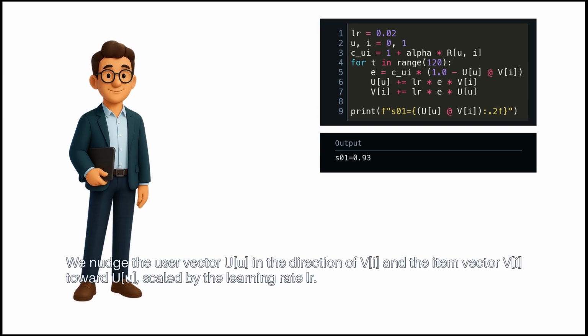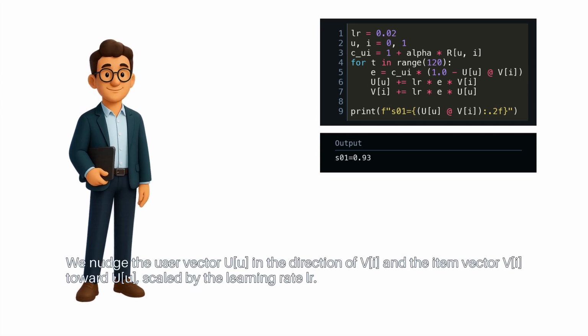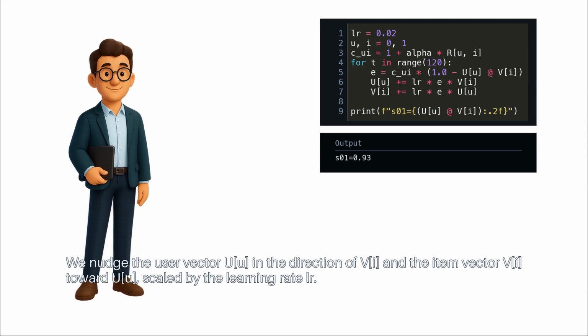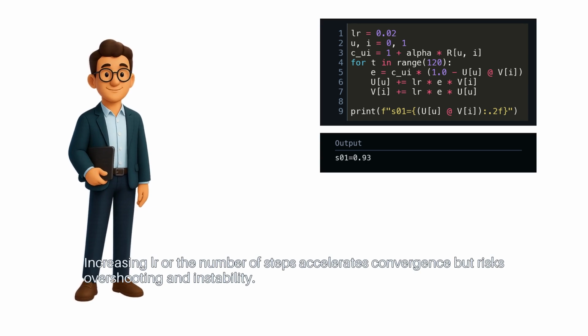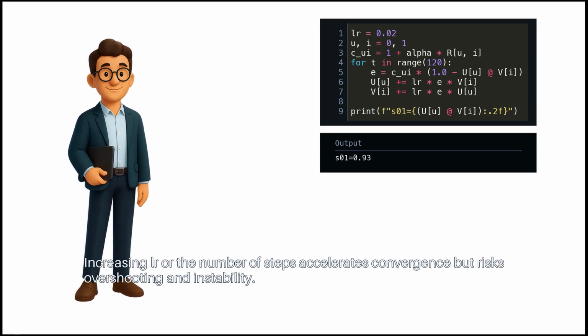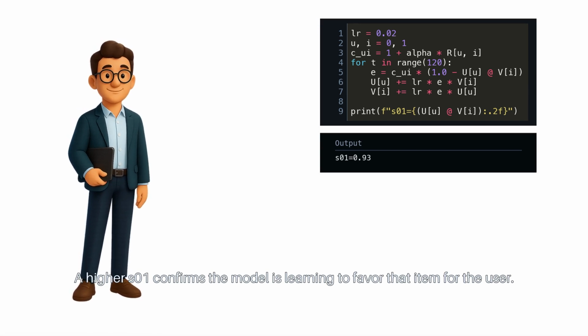We nudge the user vector u0 in the direction of vi and the item vi toward u0, scaled by the learning rate lr. Increasing lr, or the number of steps, accelerates convergence, but risks overshooting and instability. A higher s1 confirms the model is learning to favor that item for the user.